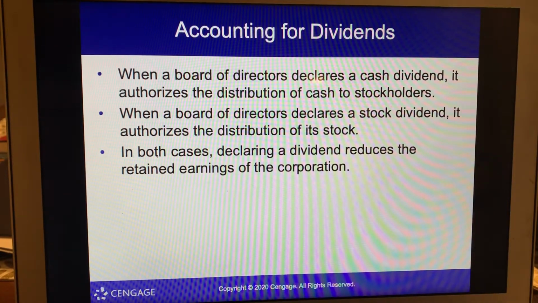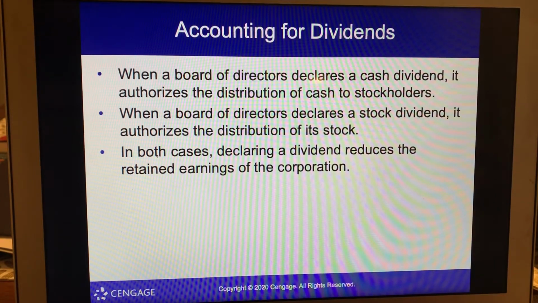This is video lecture 2 for Accounting 200, Chapter 12. So we're going to look at accounting for dividends. When a board of directors declares a cash dividend, it authorizes the distribution of cash to stakeholders. When a board of directors declares a stock dividend, it authorizes the distribution of its stock. In both cases, declaring a dividend reduces the retained earnings of the corporation.